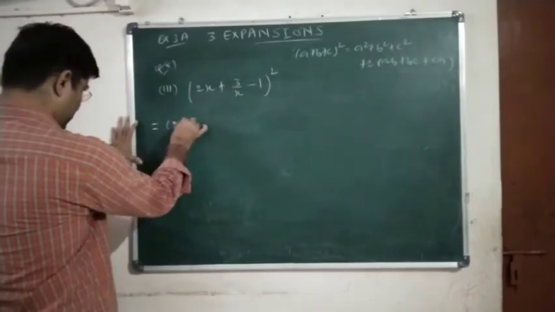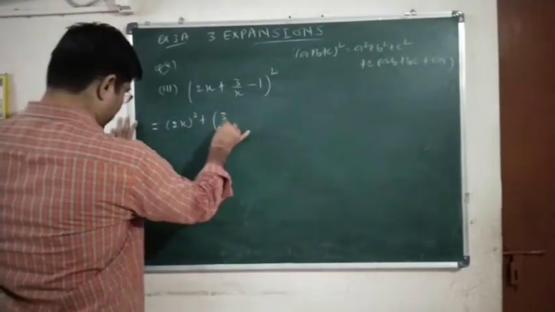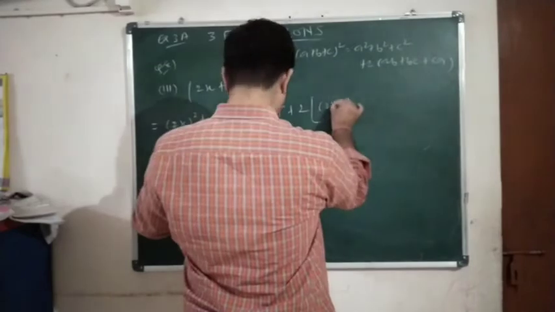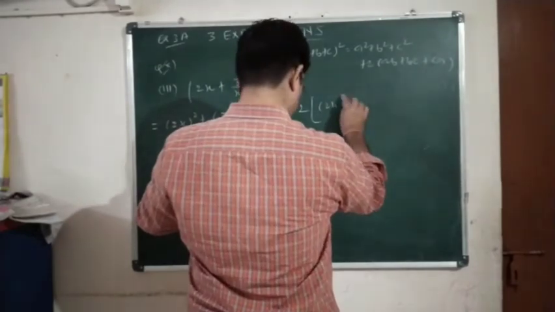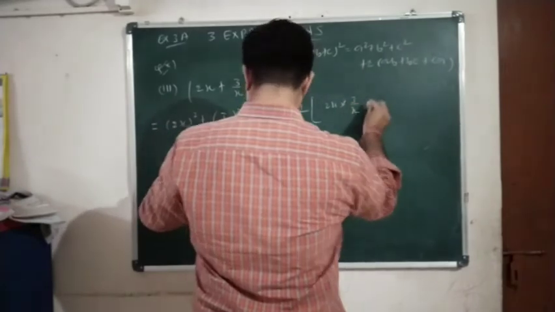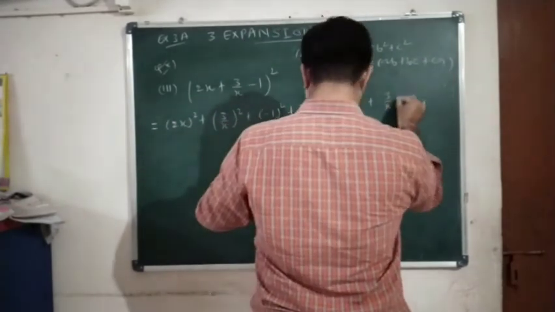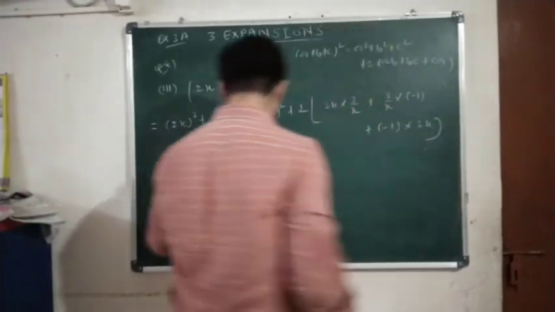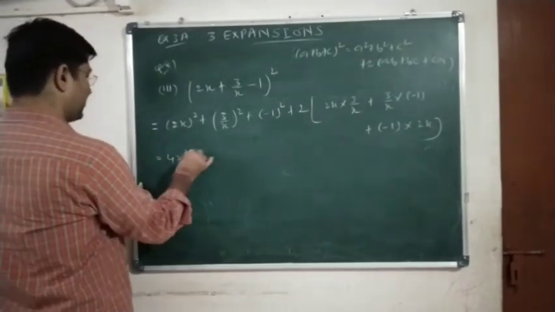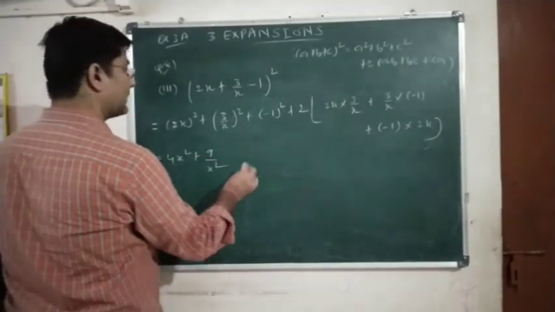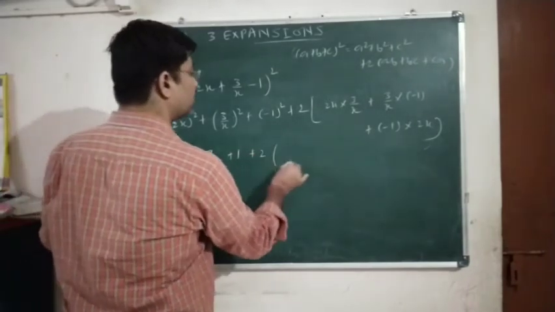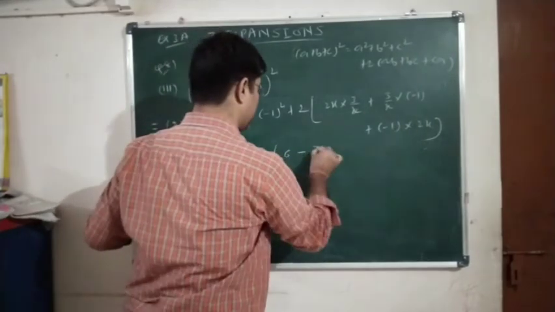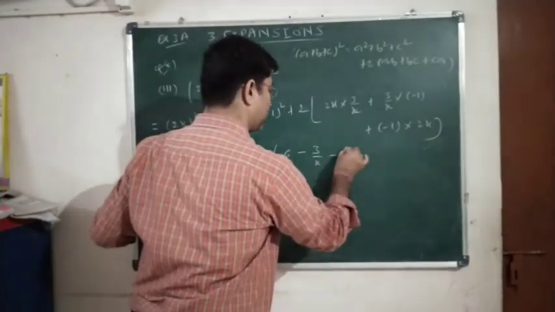So a square, that is 2x the whole square, plus 3 upon x the whole square, plus minus 1 the whole square, plus 2 into 2x into 3 upon x plus 3 upon x into minus 1 plus minus 1 into 2x. Okay, let us simplify. So we will get 4x square plus 9 upon x square plus 1 plus 2 into, here x will be reduced, 3 to the 6, and here minus 3 upon x and minus 2x.